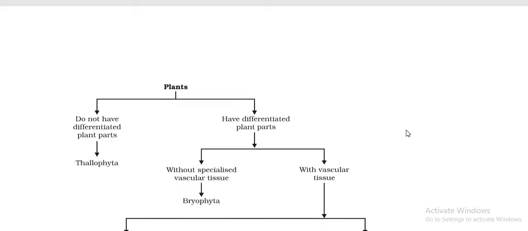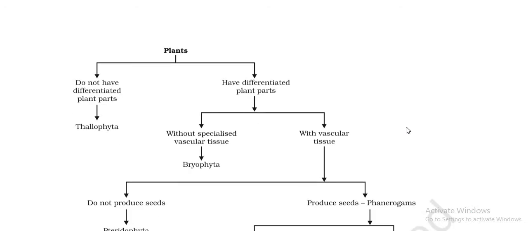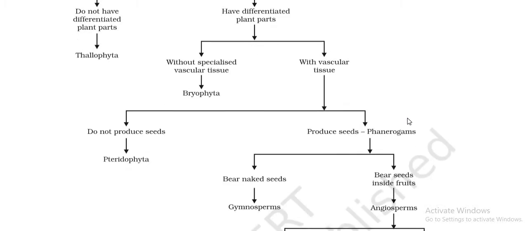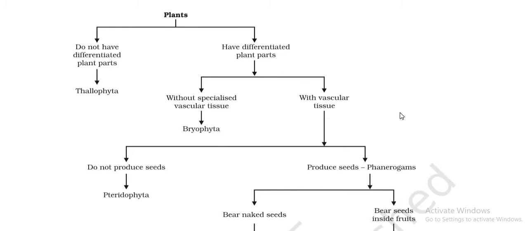So first off, let's just discuss the flowchart that we have here, children. Now plants. See, if you have to categorize a plant, the first thing that you'll notice is whether it has got differentiated body parts or not. That is, if the plant body is differentiated into root, stem or leaves, if you can see root, stem or leaves clearly, or if you cannot see root, stem or leaves clearly.